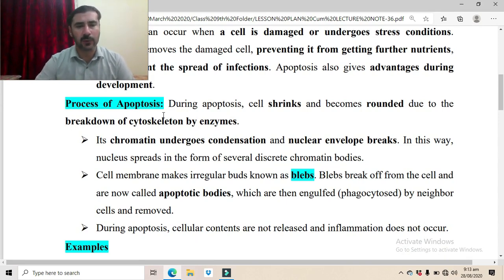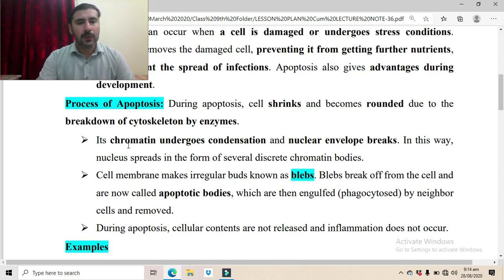Now the process of apoptosis. During apoptosis, the cell shrinks. In the first step, the cell will shrink and become rounded due to the breakdown of the cytoskeleton by enzymes. As we have already studied, inside the cell there is a cytoskeleton, the cell skeleton. So whenever the process of apoptosis starts, the cell will shrink, it will become rounded, and the internal cytoskeleton is broken down by enzymes.